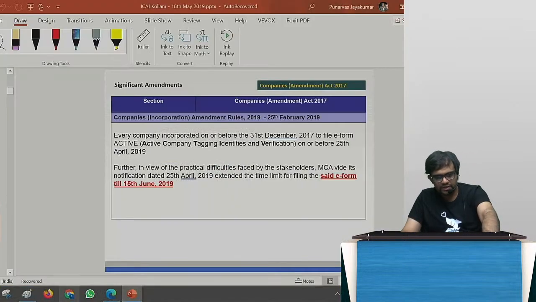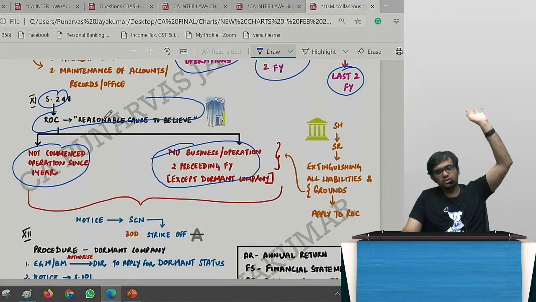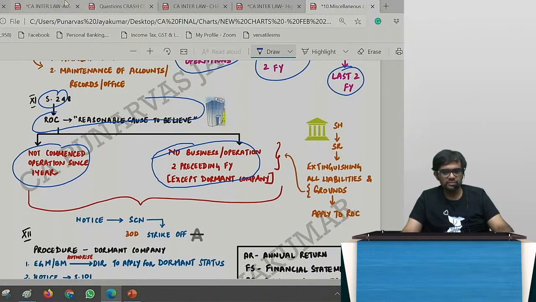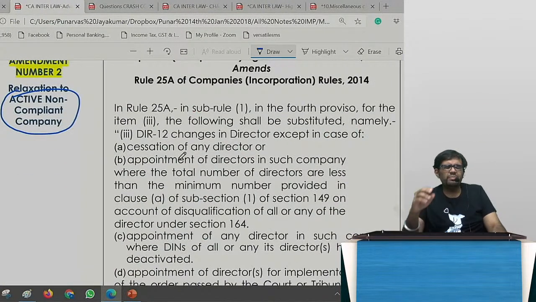Now what has happened is amendment. This was all the story, the backstory to come to the amendment. Now come to the amendment. Blindly reading the amendment is of no use. You need to know the history of the amendment. Blindly reading the amendment, what is the point? You need to know the history, how it came, what it was. Correct? Don't you think so? History you should know. This was the history.